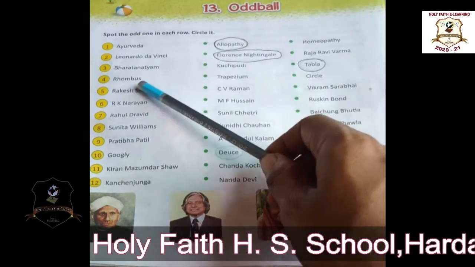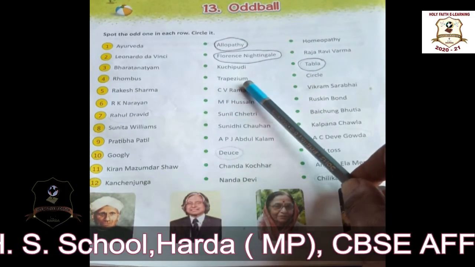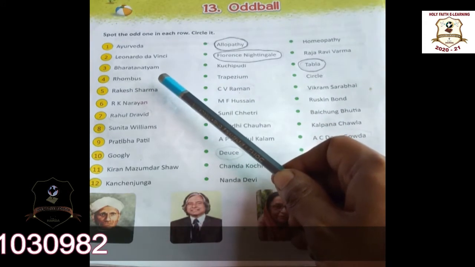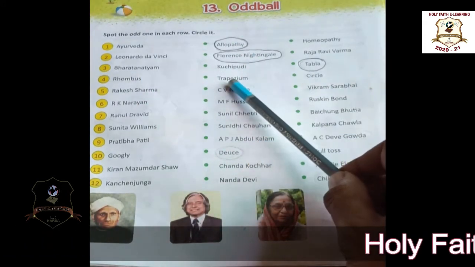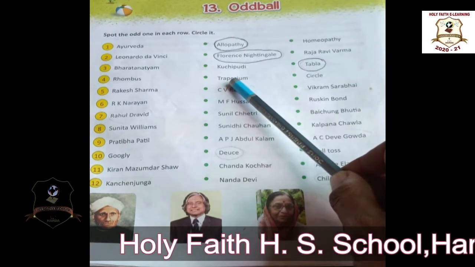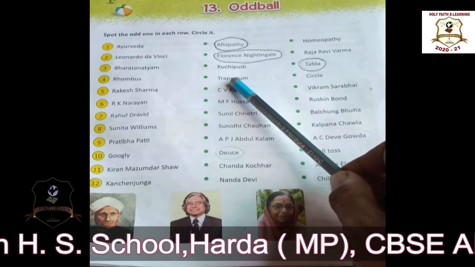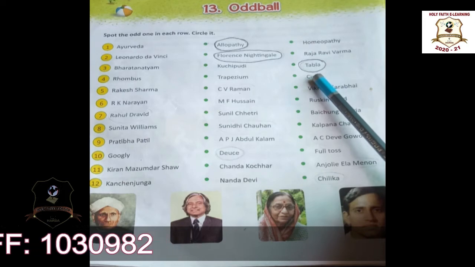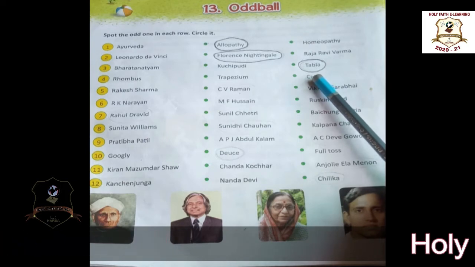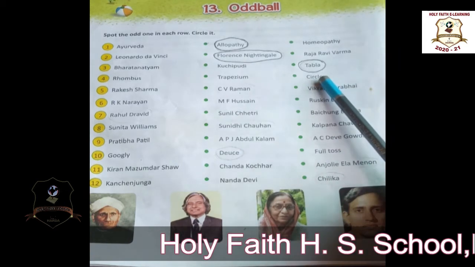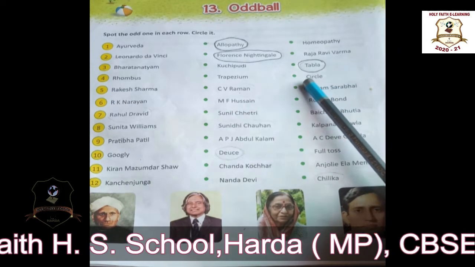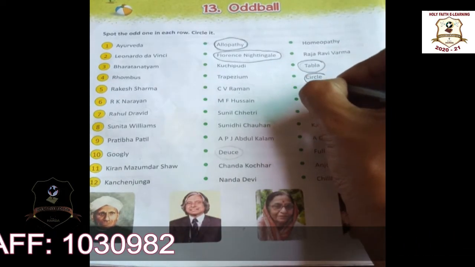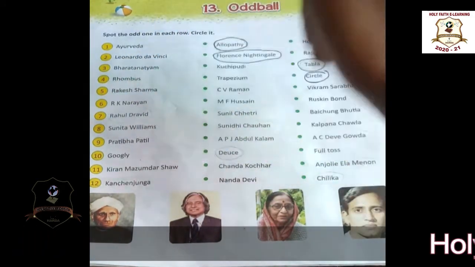Next one: rhombus, trapezium and circle. Students, you know about this. Rhombus and trapezium are geometrical figures which have four sides and four vertices. But what about the circle? Circle is a figure of curved shape, with a curved line, which has no sides and no vertex. So circle is the odd one.